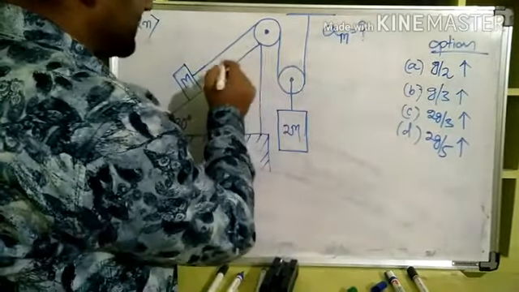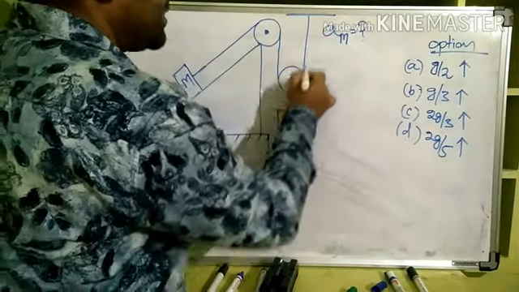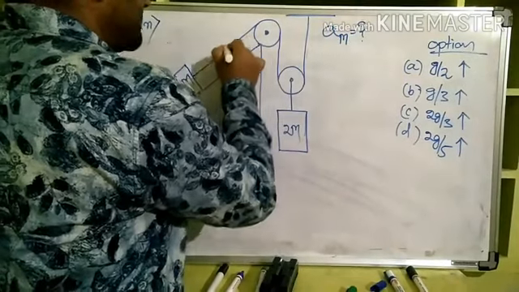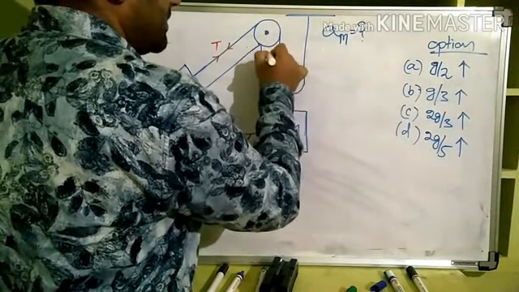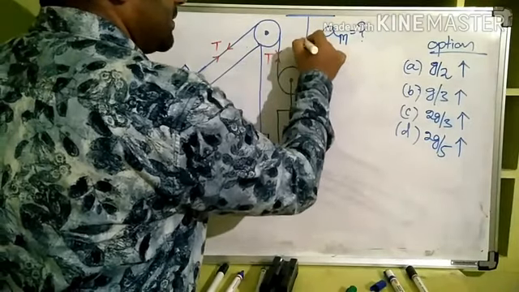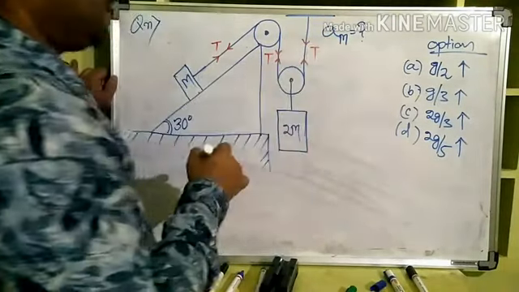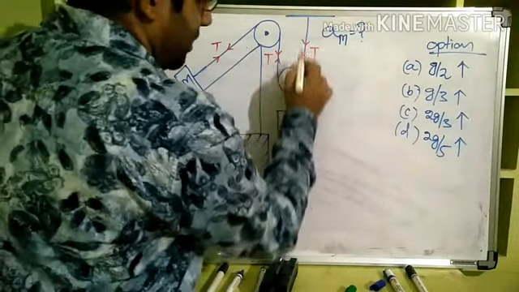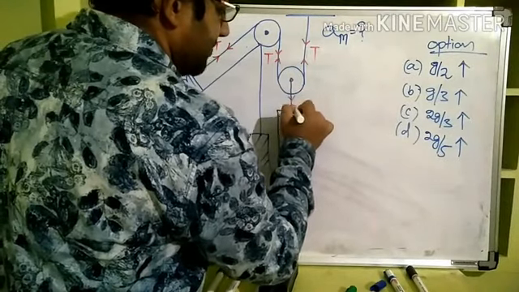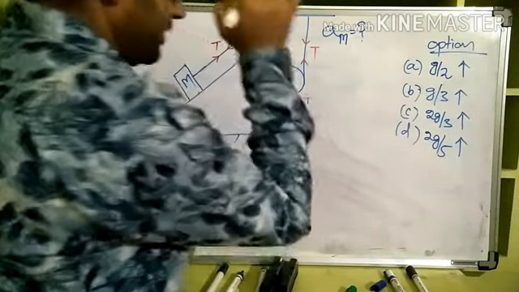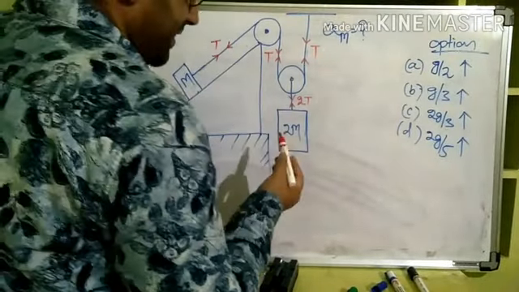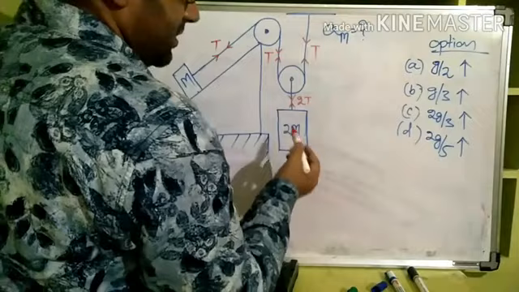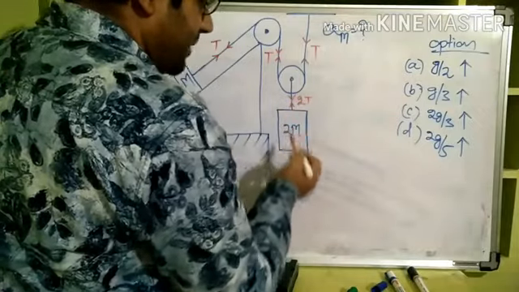Now see, what are the tensions from here till here? One string only, so the tension will be the same. Let us say that tension is T. Now here T upwards, to balance that, this tension will be downward. T plus T, 2T will be here, right? Now our trick is 2m. Whatever is the tension under 2m, it is 2T.